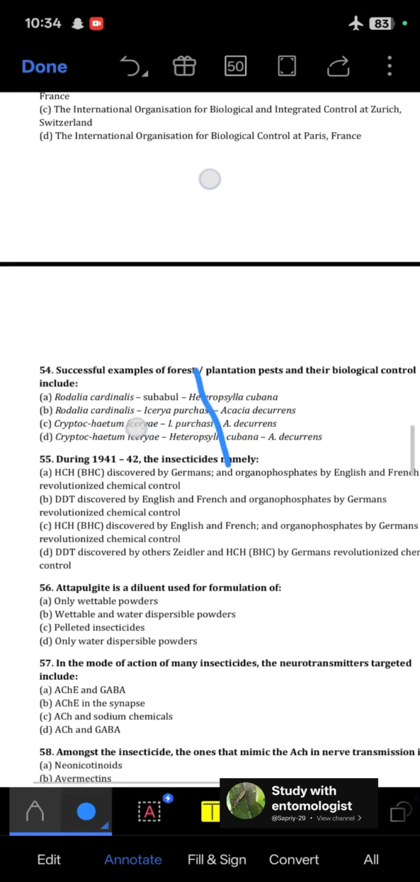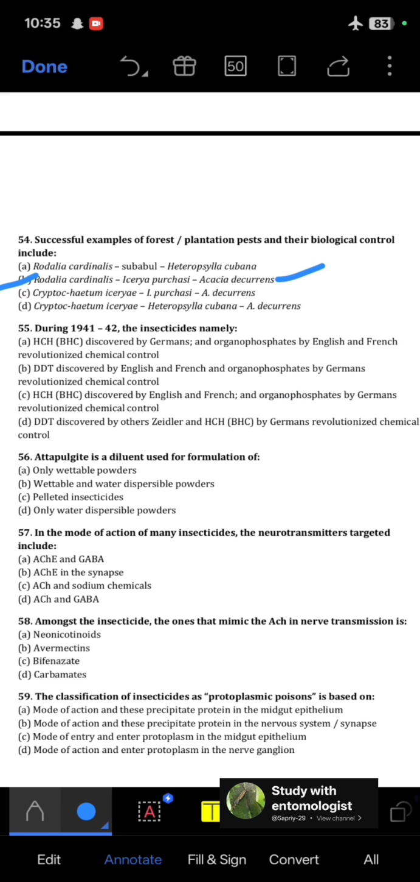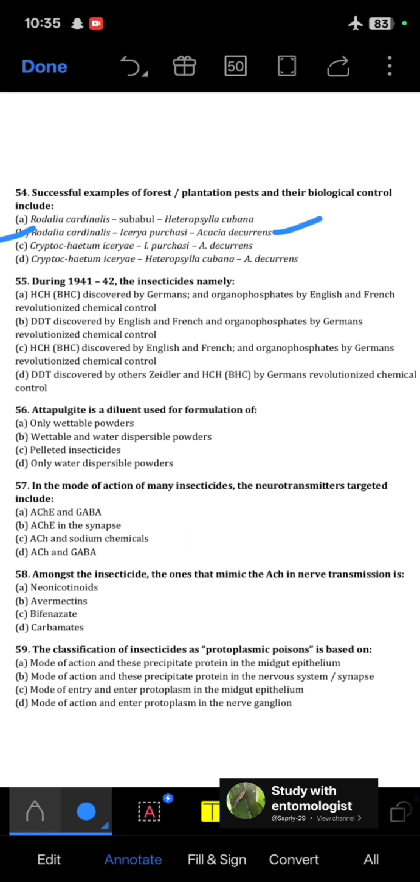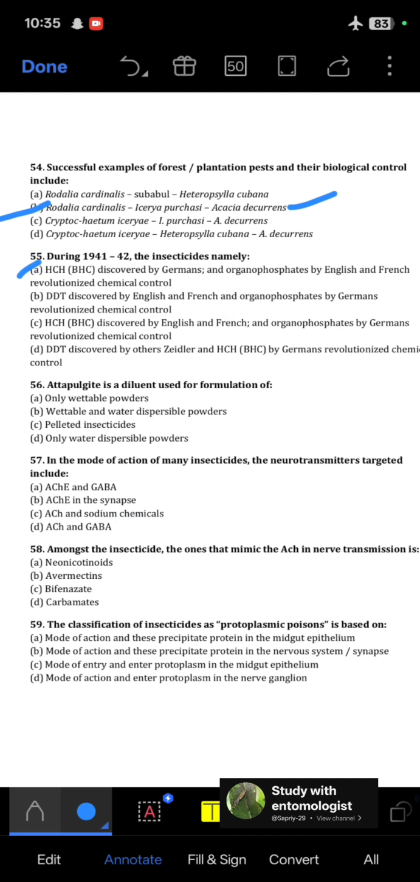Next, successful examples of forest plantation pests and their biological control include, so option B, Rodolia cardinalis, Acacia and the Acacia decurrens. Next, during 1941 and 42, the insecticide namely, so among all the options, HCH discovered by the English and French and organophosphates by the Germans revolutionized chemical control. So remember this again, it is a very important question. Option C is the correct option.